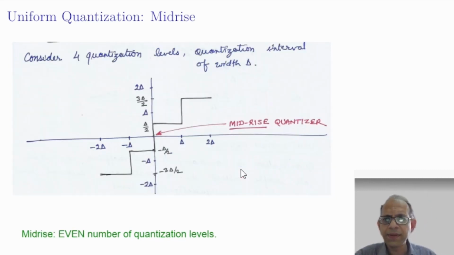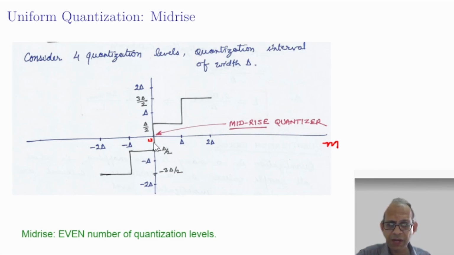Take another example. Suppose we have 4 quantization levels and 4 quantization intervals correspondingly. Say minus 2 delta to minus delta, minus delta to 0, 0 to delta, and delta to 2 delta. These are the quantization intervals that our sample values can take, from minus 2 delta to plus 2 delta. Again, we assign the center or the middle point of each quantization interval as a quantization level.